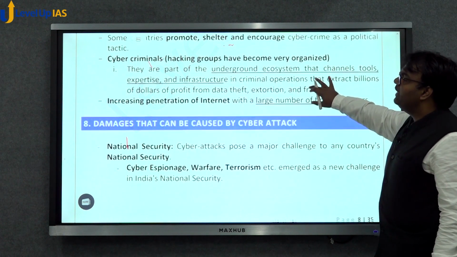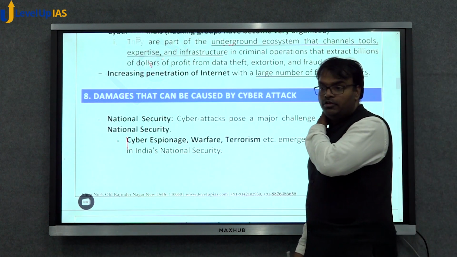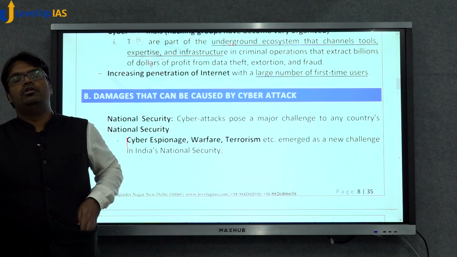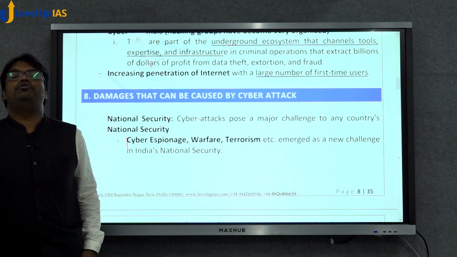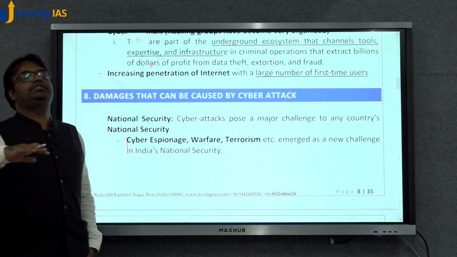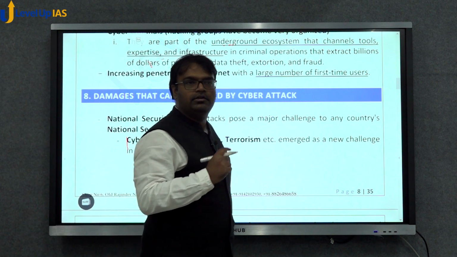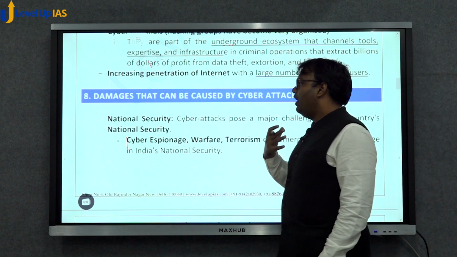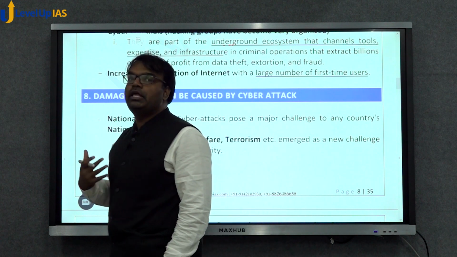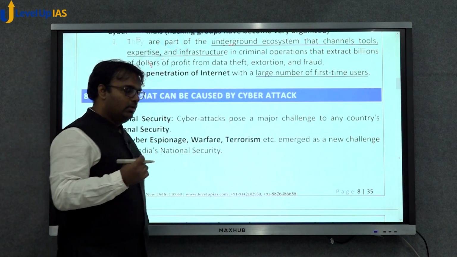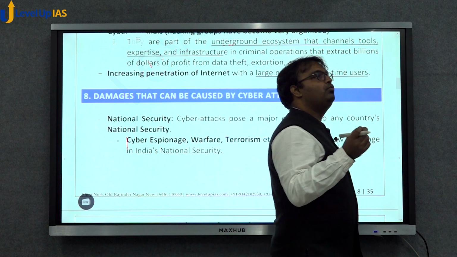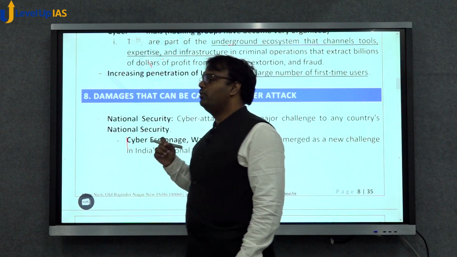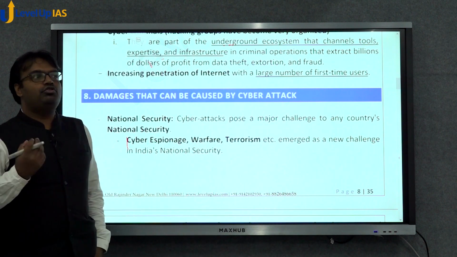Then lastly, the increasing penetration of the internet. Over the last 10 years or so, all over the world, the number of internet users has increased exponentially. Many of these people are first-time users, and they are not aware of cyber hygiene. Cyber hygiene means they should not download anything from websites which are malicious or not trustworthy.